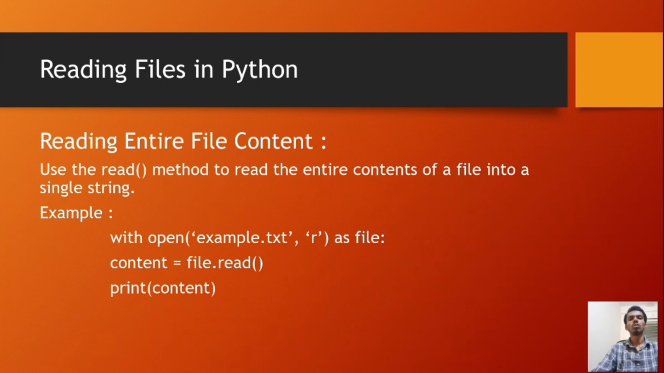Reading files in Python. Reading entire file content. Use the read method to read the entire contents of a file into a single string. For example, with open('example.txt', 'r') as file, content = file.read(), print(content).